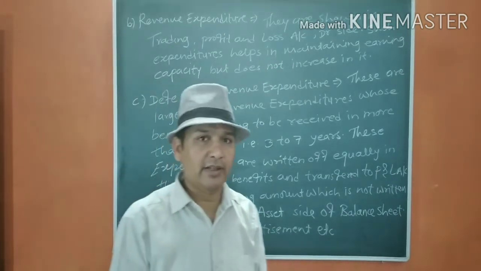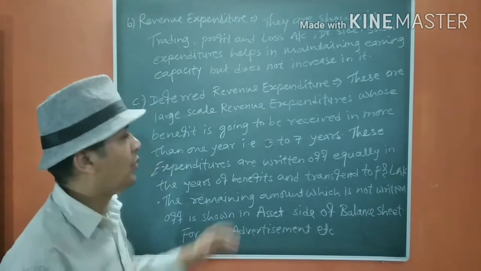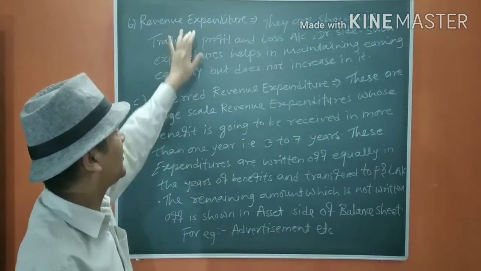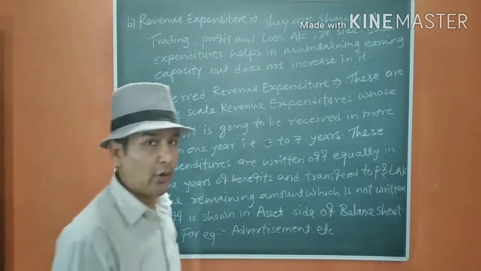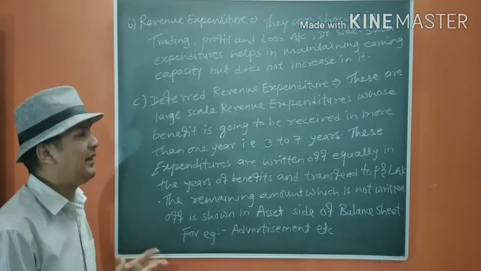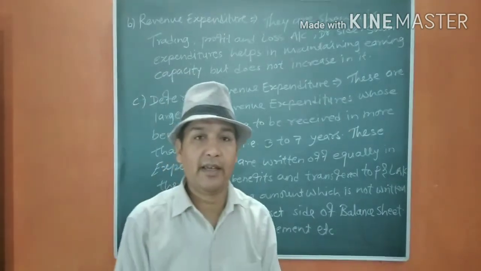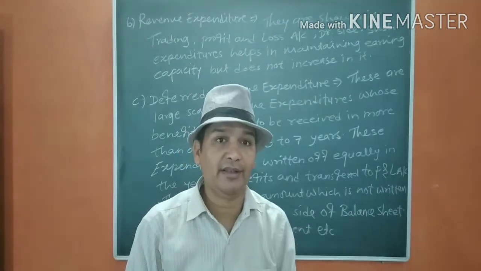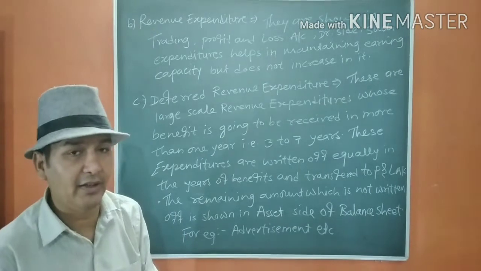are going to learn the rules and regulations of nature of accounts. In that you will come to know why we are debiting these expenditures in trading profit and loss account, because there is a rule for that one. Okay, such expenditures help in maintaining earning capacity. They help us to maintain the earning capacity, but they are not going to increase it. Okay, they are not going to help increase the profit in the year.